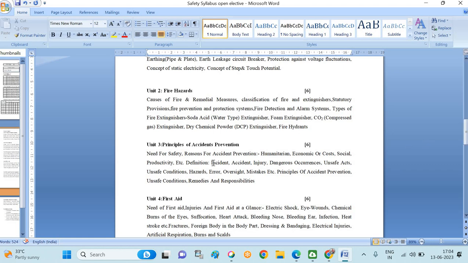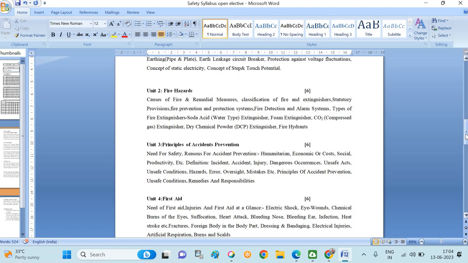That is the need for safety, reasons for accident prevention. That means why we need to prevent the accident. There are a lot of reasons. As we are working as any employee, what are the different effects of accidents on the industry as well as our personal life? That we are going to see in the third topic.